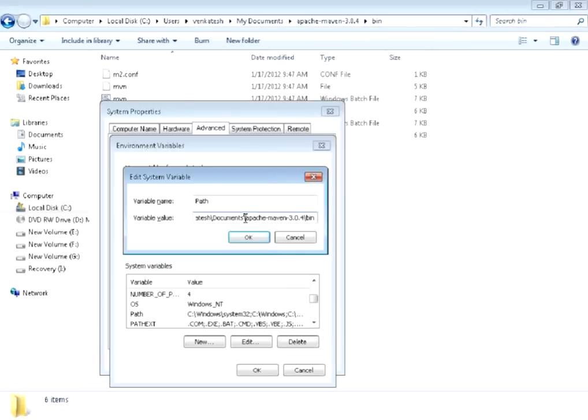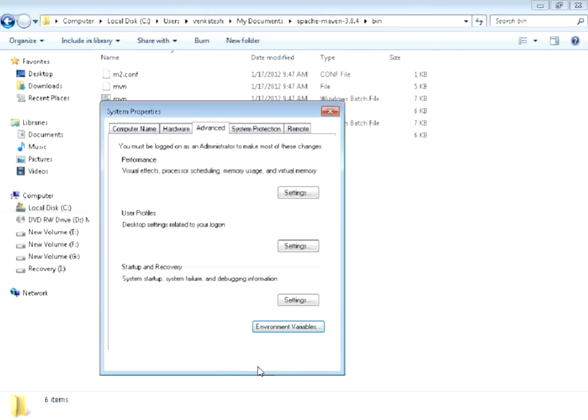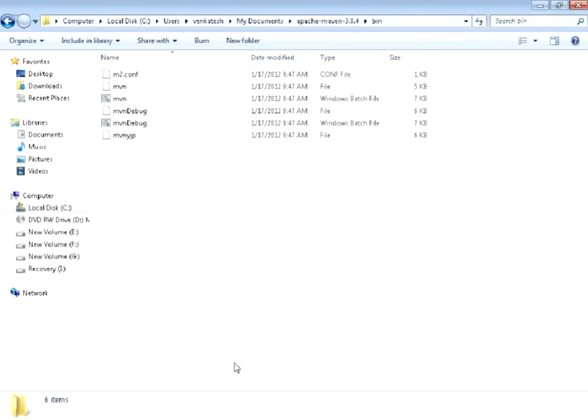Before, we created one user defined variable and gave the path till Apache Maven. Now go to the path variable, which will already be there in your system. Give one semicolon at the end, copy the entire path till bin, and paste it here. That's all. You can see here Apache Maven /bin. Click on OK. These are the 3 steps you need to follow for downloading and configuring Maven.